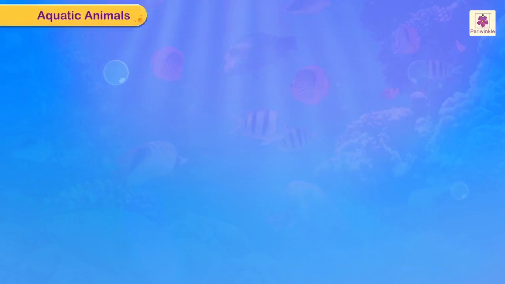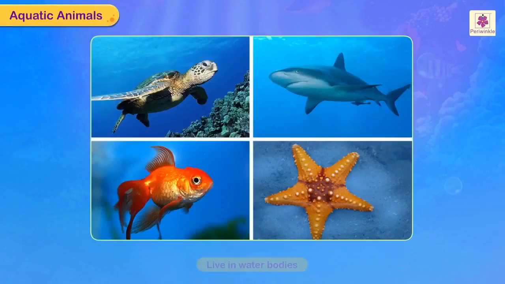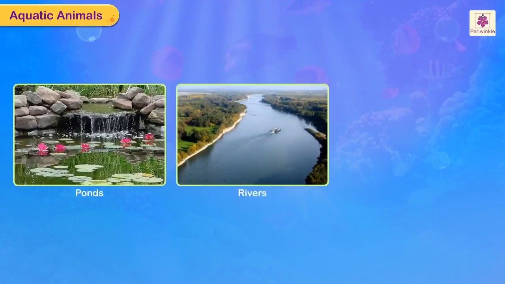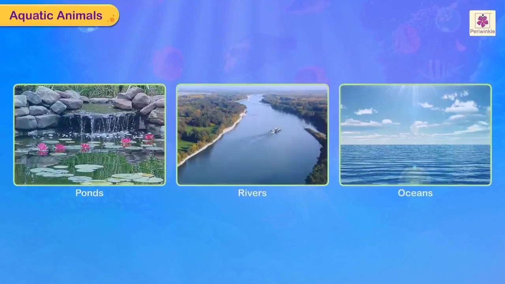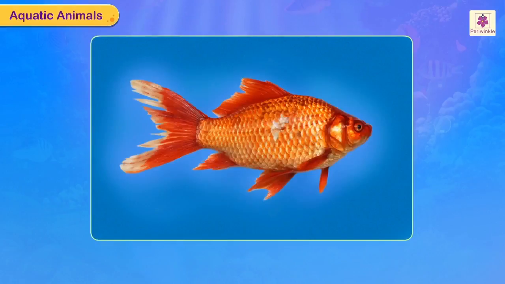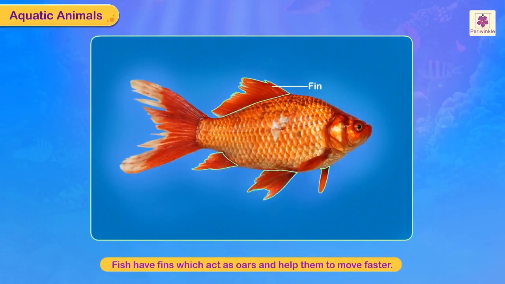Aquatic animals. Aquatic animals are those that live in water bodies like ponds, rivers, oceans. Their streamlined bodies, which are broad in the middle and tapering at the ends, help them swim well. Additionally, fish have fins which act as oars and help them to move faster.